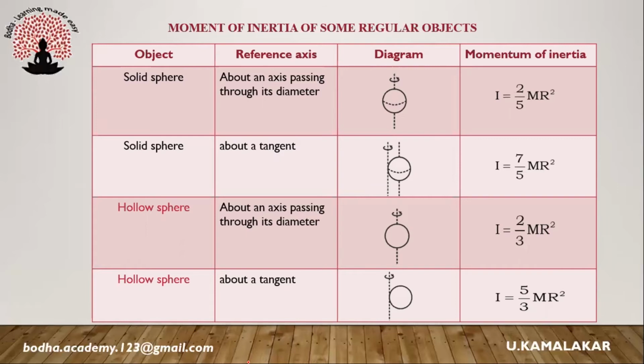For a hollow sphere rotating about an axis passing through its diameter, the moment of inertia is 2/3 mr². For a hollow sphere rotating about a tangent, the moment of inertia is 5/3 mr².